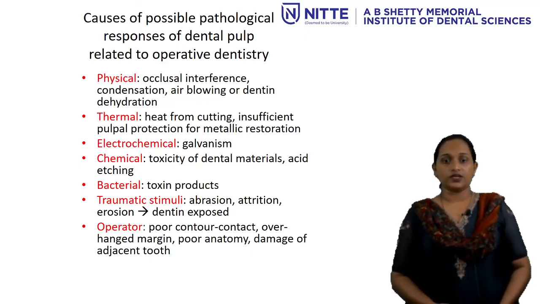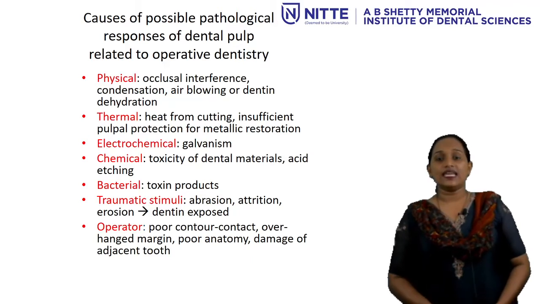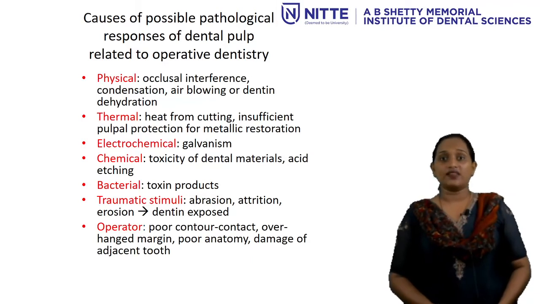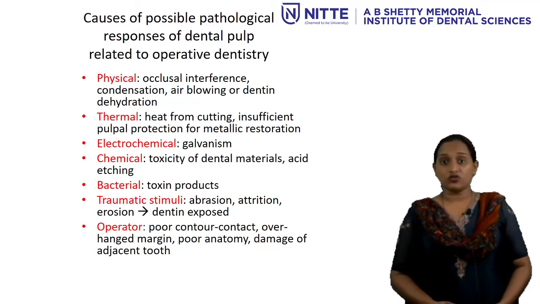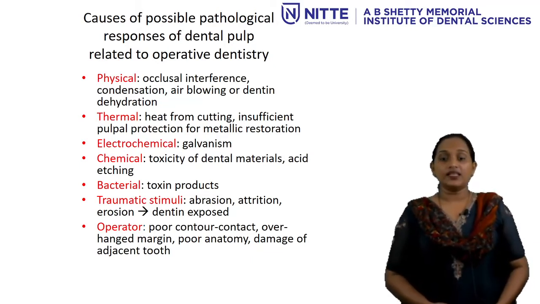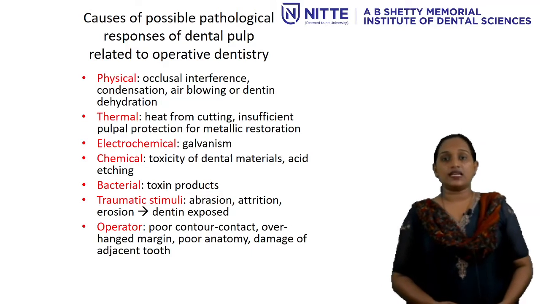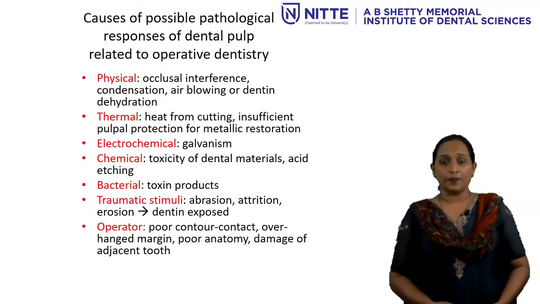cause dehydration. Then is the thermal, that is heat from cutting, inefficient pulpal protection from metallic restorations, and also galvanism, which is electrochemical due to different metals that are present in the oral cavity, metallic restorations, and then chemical, that is toxicity of dental materials that are used over the dentine or over the pulp.